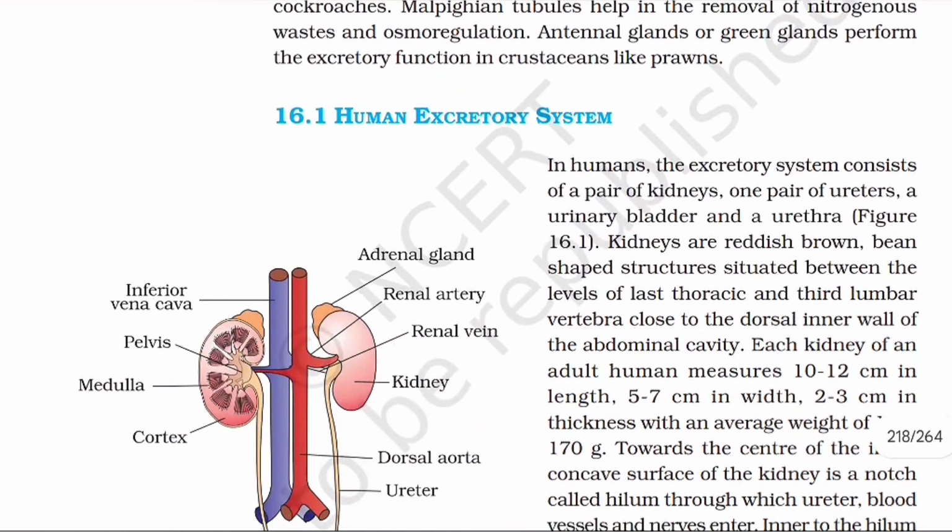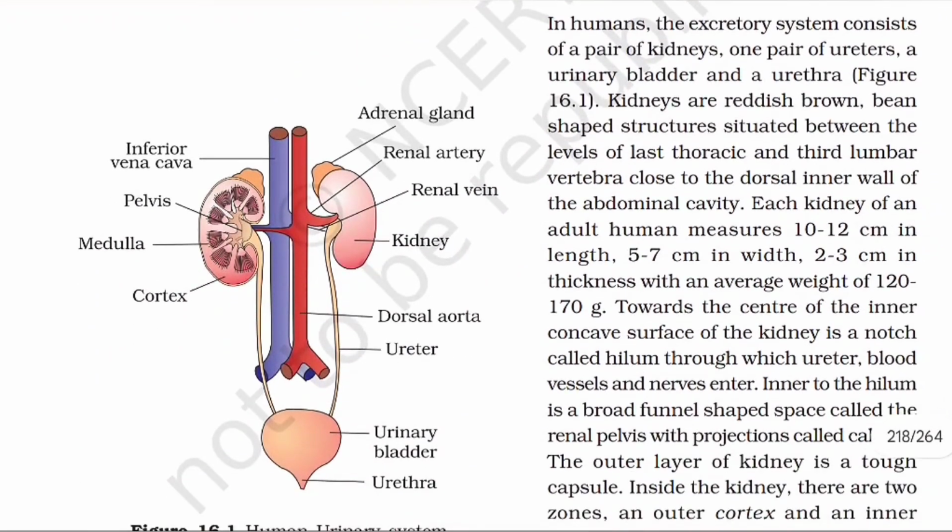Human excretory system. In humans, the excretory system consists of a pair of kidneys, one pair of ureters, a urinary bladder and a urethra. Kidneys are reddish-brown, bean-shaped structures situated between the level of the last thoracic and third lumbar vertebra, close to the dorsal inner wall of the abdominal cavity. Each kidney of an adult human measures 10 to 12 cm in length, 5 to 7 cm in width, 2 to 3 cm in thickness, with an average weight of 120 to 170 gram.